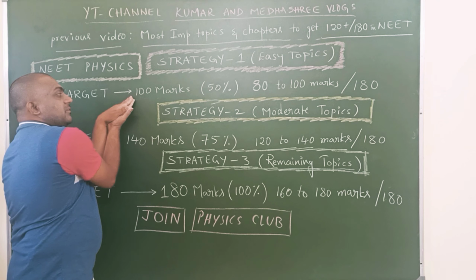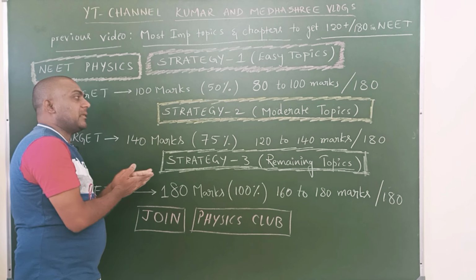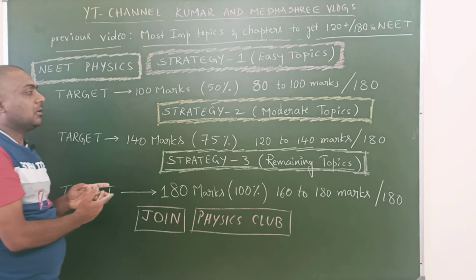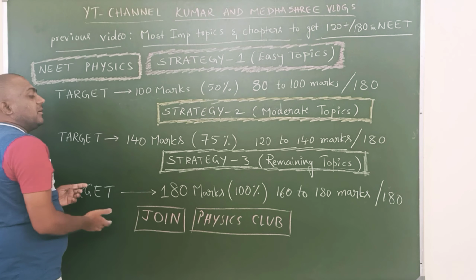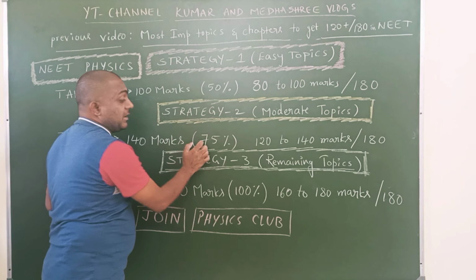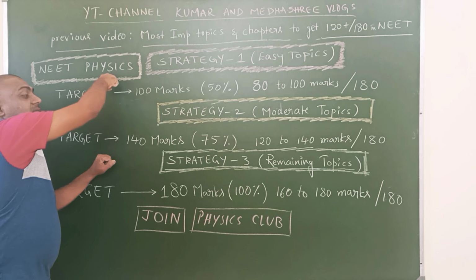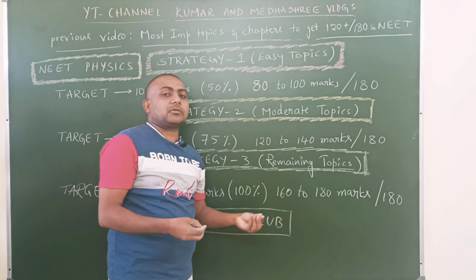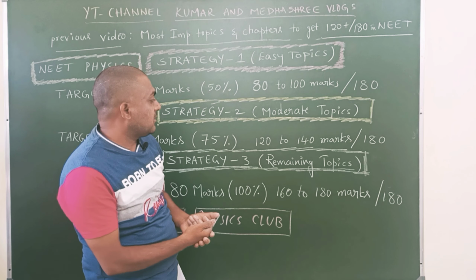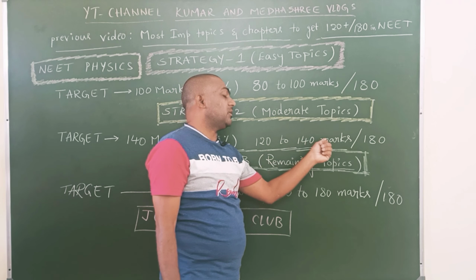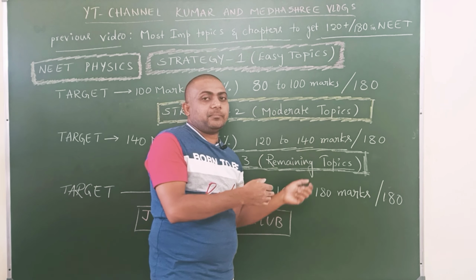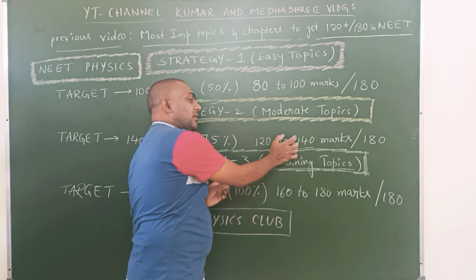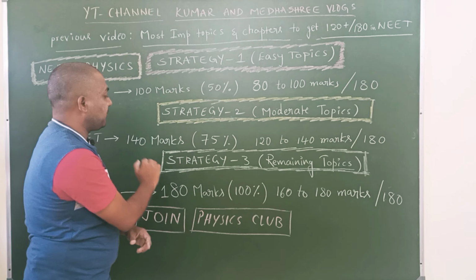After completion of this, they will reach 100, and by reading the additional moderate topics in strategy 2, they can score an additional 40, so 140. So they can score 75% of marks in NEET physics. If 1 or 2 bits are lost, or 4 to 5 lost, then 120 is a must. So practice properly. What I told, if you do it as it is, then you will get 120 to 140.